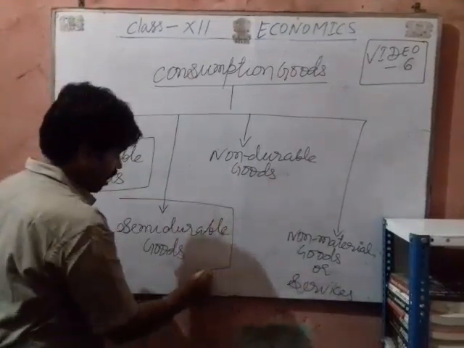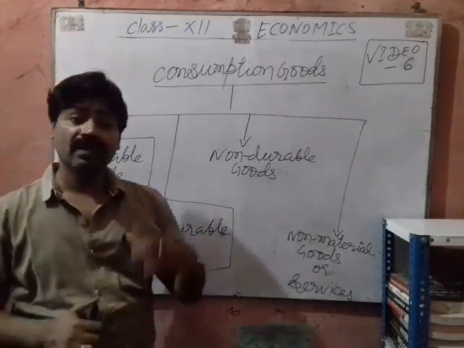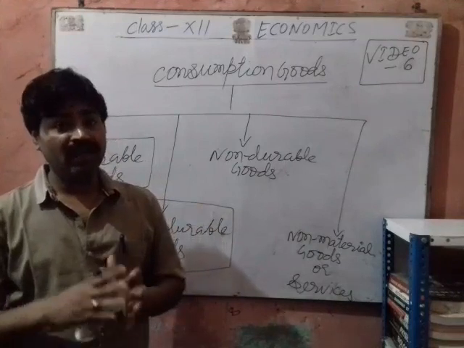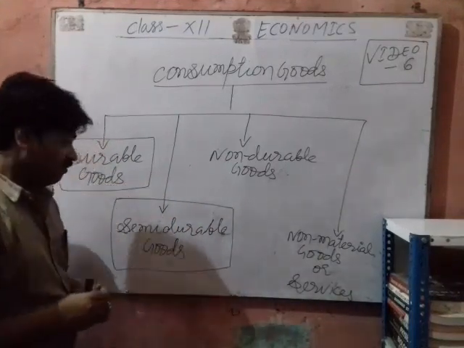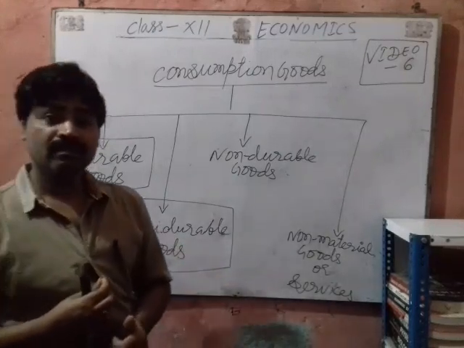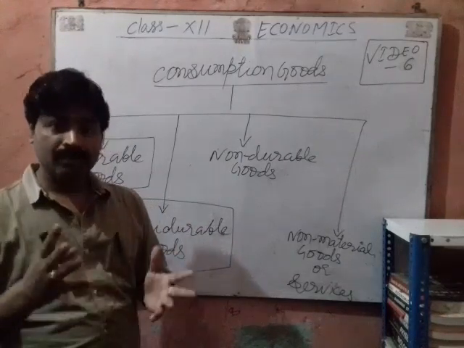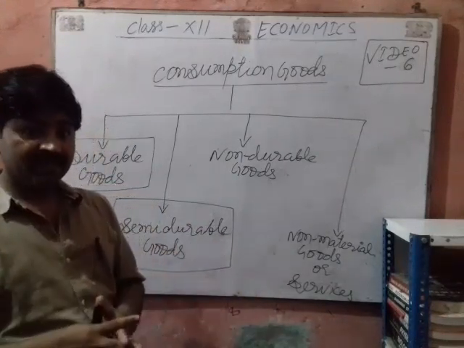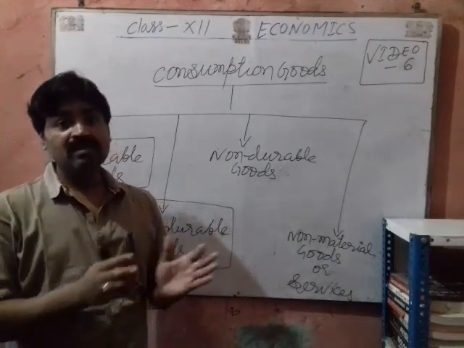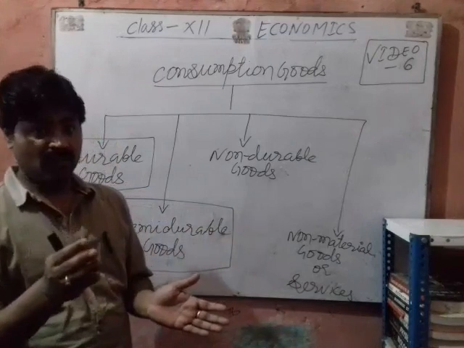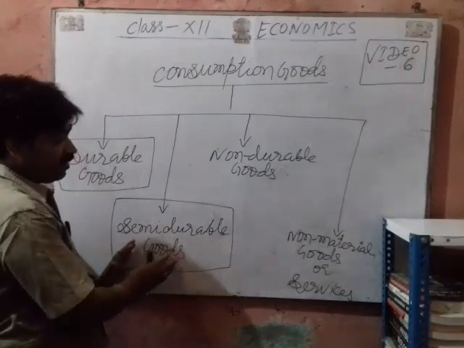Semi-durable goods are those consumer goods which are used for the period of 1 year or slightly more. For example, clothes, bulbs, other electric appliances, all those consumer goods whose life is 1 year or slightly more are put into the category of the semi-durable goods.